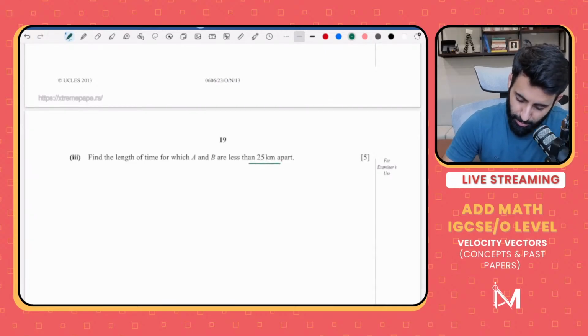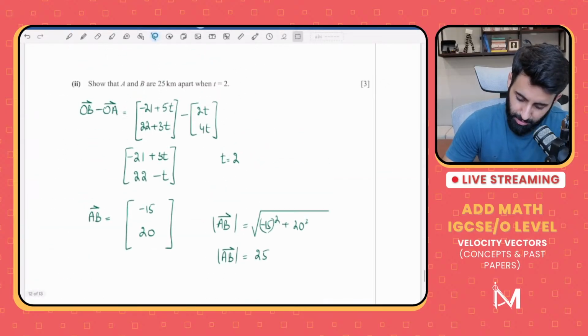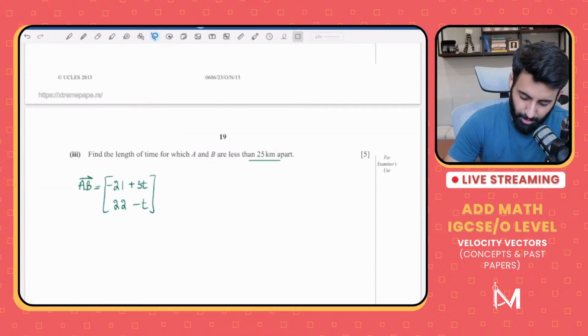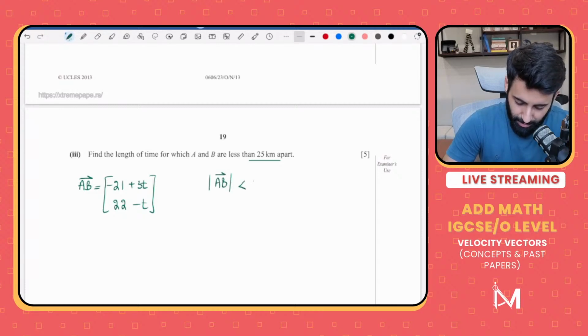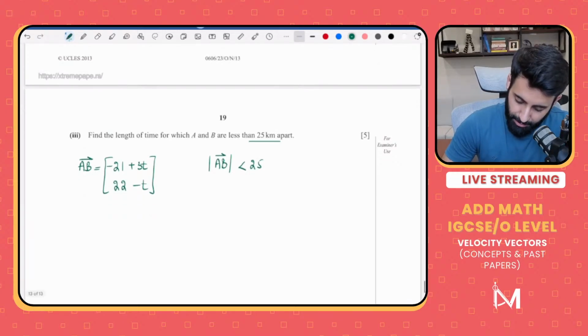Okay, so we know what vector AB looks like. This is what vector AB is. And this will turn into a quadratic inequality. Why? Because we want to find out for how long are the two vectors less than 25 kilometers apart. And we're supposed to find out the length of time. So we'll have to use identities.